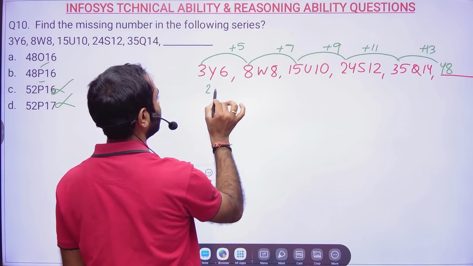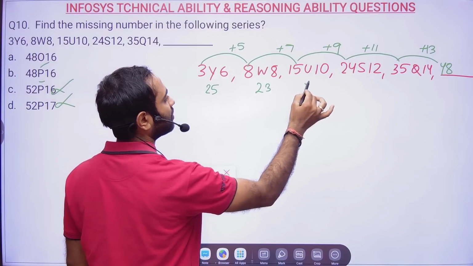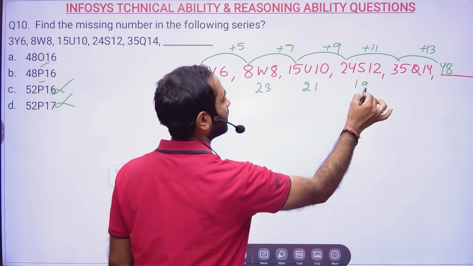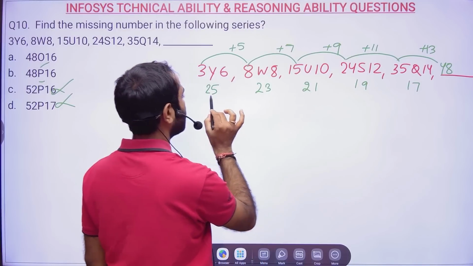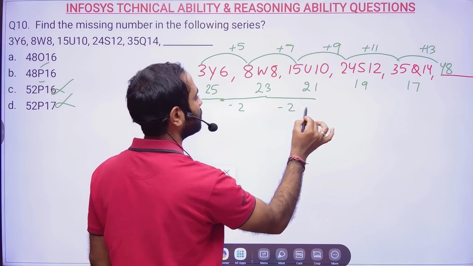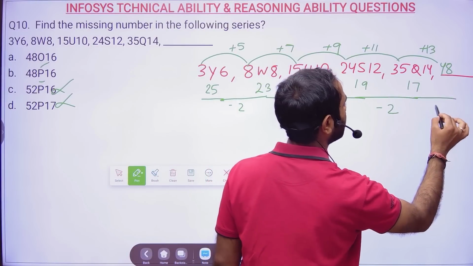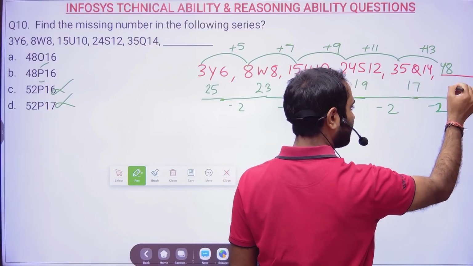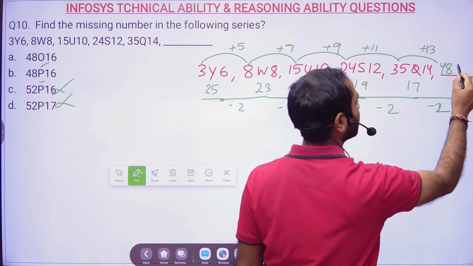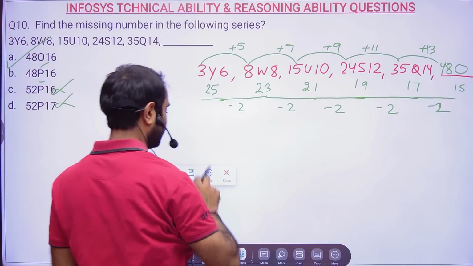Then Y is 25, correct? No, this is 23, this is 21, this is 19, this is 17. So 25 minus 2, 23 minus 2, 21 minus 2, then here it will be minus 2. So it will be 15, and 15 will be nothing but O. So 48O, option A will be the correct answer, right?